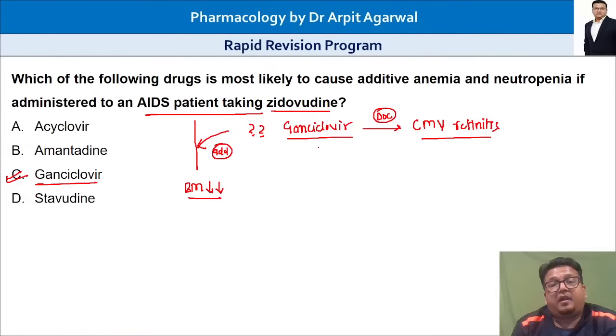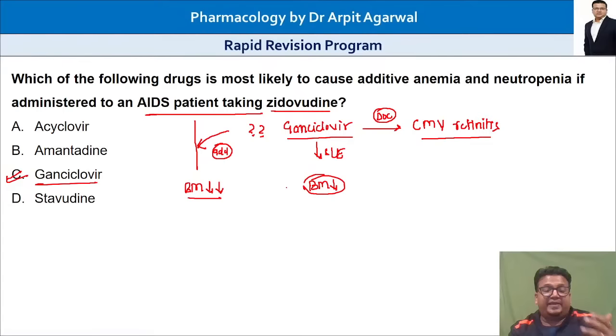So if you add it to zidovudine, excessive bone marrow suppression will occur. Zidovudine also causes bone marrow suppression, ganciclovir also causes bone marrow suppression, so if you add both of them, additive bone marrow suppression will occur. So the answer here is ganciclovir.